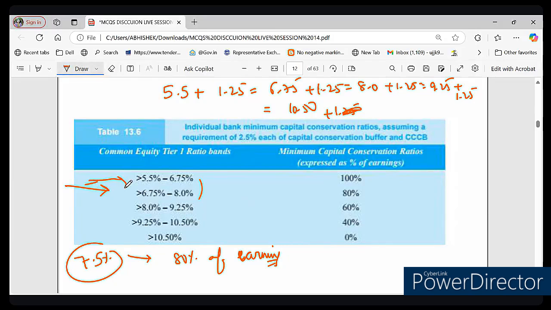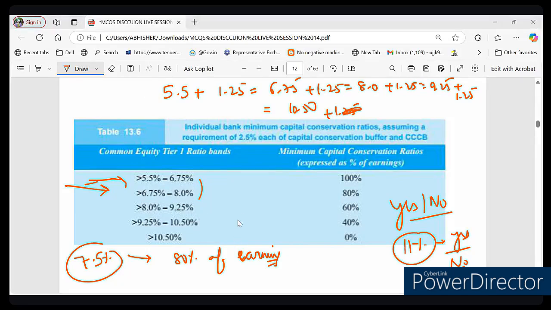And now, if the bank has CET1 ratio of more than 10.5%, do they have any restriction on their dividend payout? Yes or no? Suppose a bank has CET1 of 11%. Do they have any restriction on dividend payout? Yes, if they have restriction. No, if they don't. The answer is no, because banks above 10.5% CET1 have 0% conservation requirement, right?